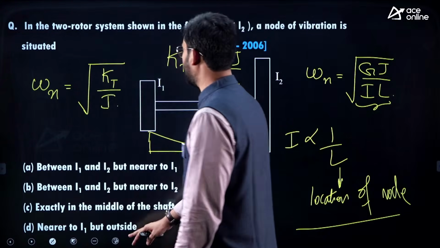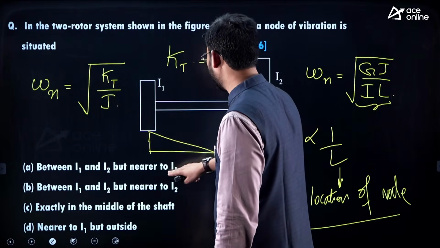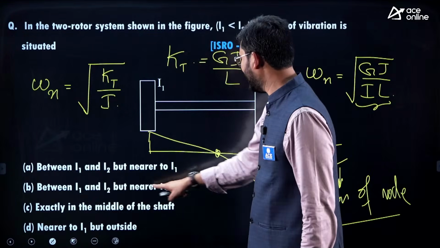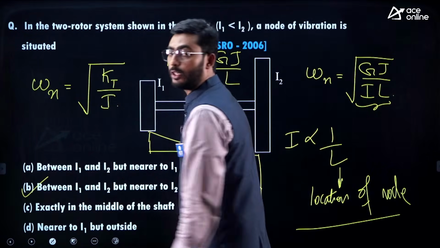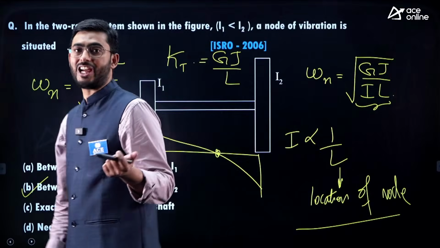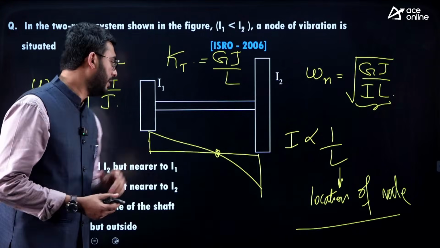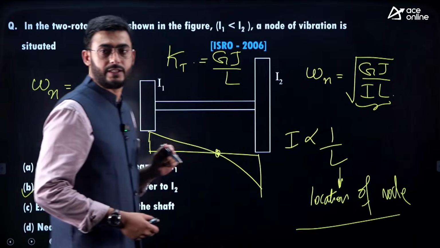So here it says option A, between I1 and I2, but nearer to I1, no. I1 is smaller. Between I1 and I2, but nearer to I2. So the rotor which has more inertia, it will pull the node closer to itself. Remember that. Option B is the answer.